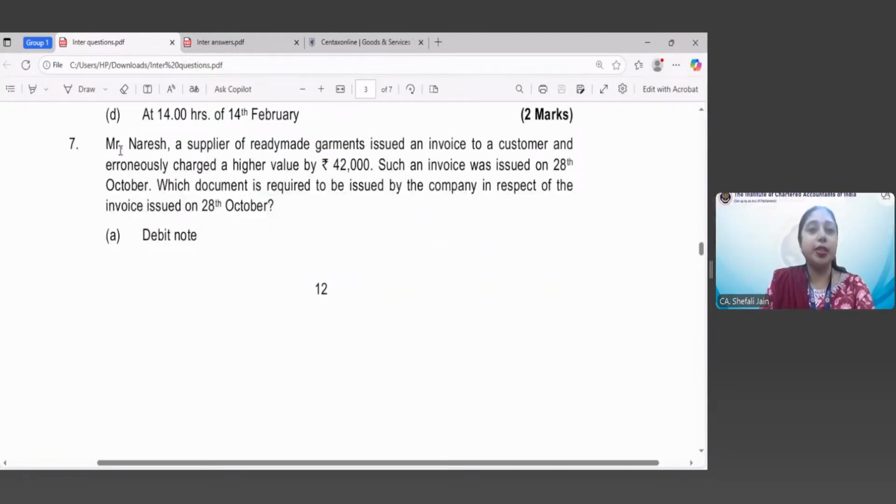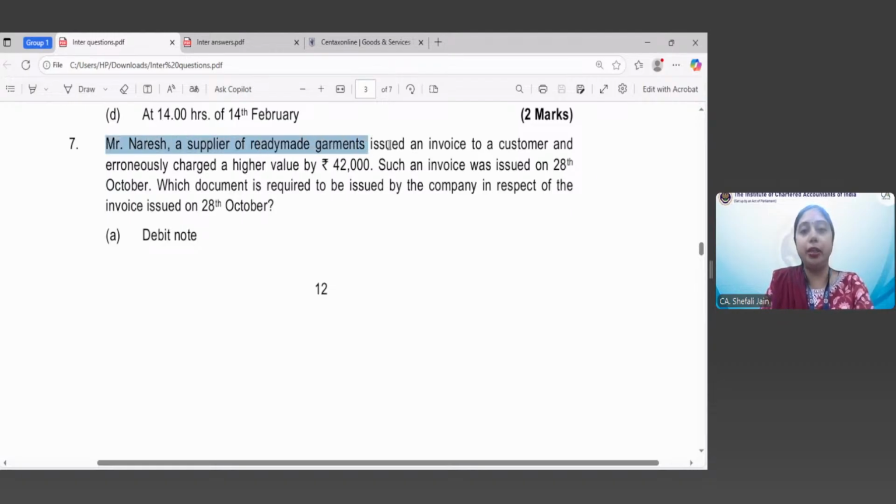Now the next question is, Mr. Naresh, a supplier of ready-made garments, issued an invoice to a customer. Just a minute. Okay, Mir Sahaj, you have come on Zoom only. That is good, because here you can connect directly and ask your queries in a better manner. In fact, others also, we always suggest that in success at CA exams, you should come on the Zoom link only. You will be able to ask questions or connect with us in a better manner.